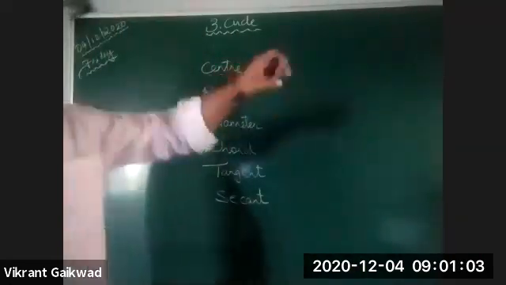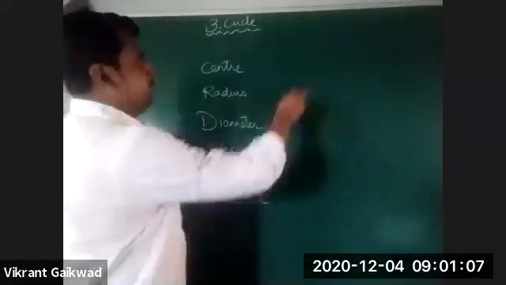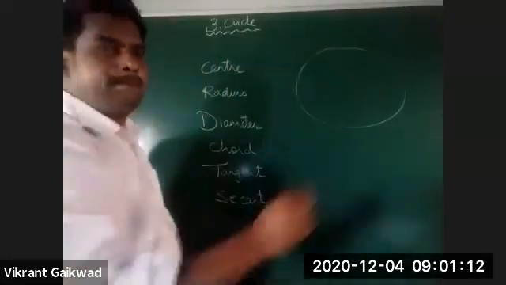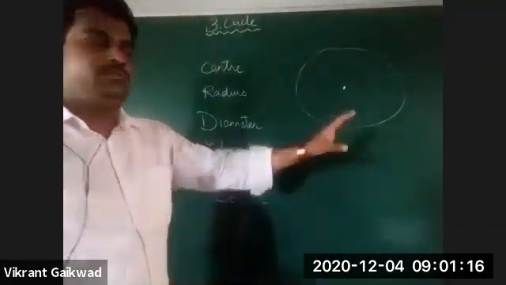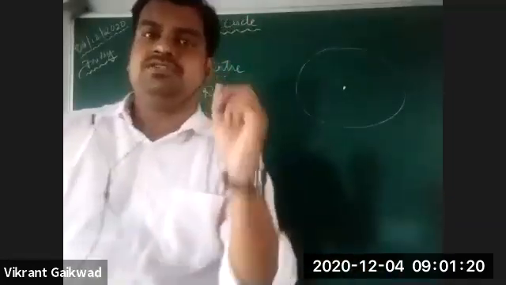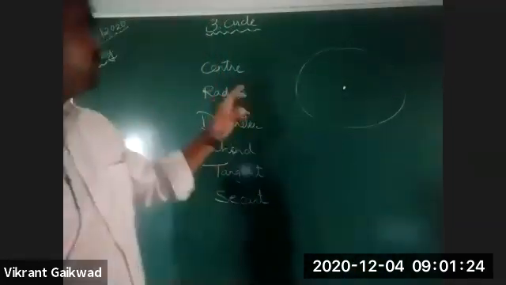Now, center is the fixed point. Suppose this is the circle, the fixed point is the center. Means from this point, the points which lie on the circumference are always going to have an equal distance.